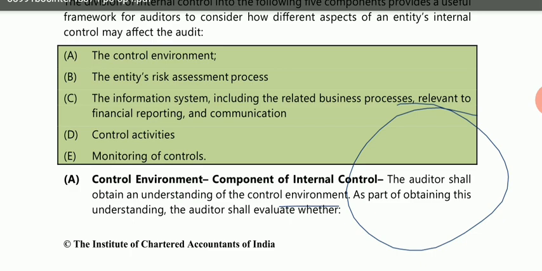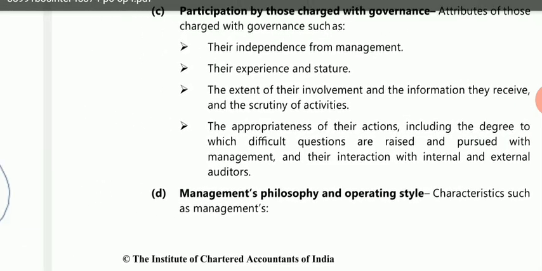So we were discussing the components of internal control, and we have already discussed the first two components. Now we are going to discuss the remaining components. We start with component C, that is the information system, including the related business processes relevant to financial reporting and communication.